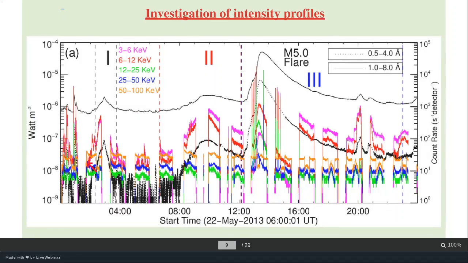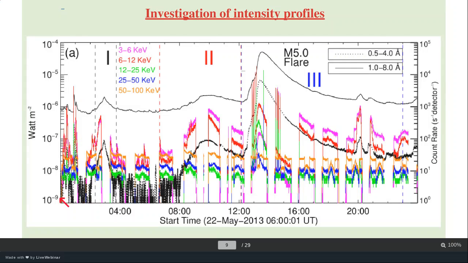Okay, so what happened with the flux? This flux is the GOES soft X-ray flux at 0.5 to 4 and 1 to 8 angstrom, the black curves. This is our event date, 22nd May 2013.